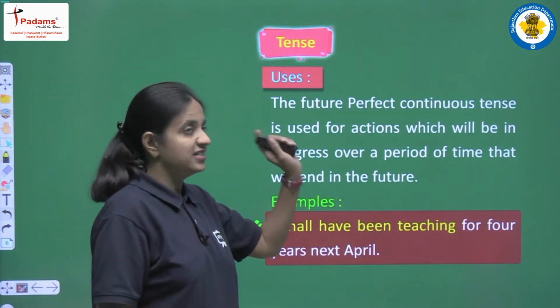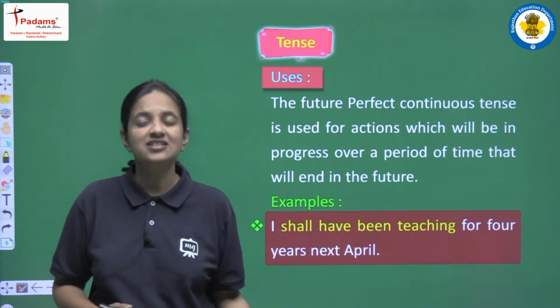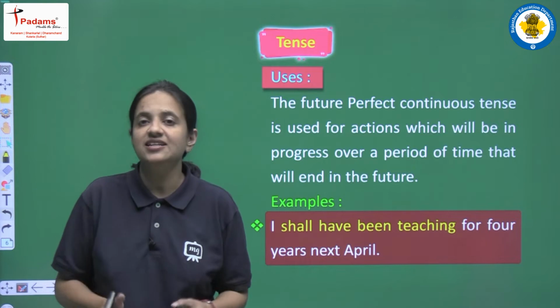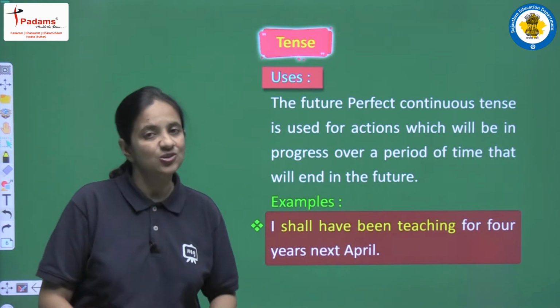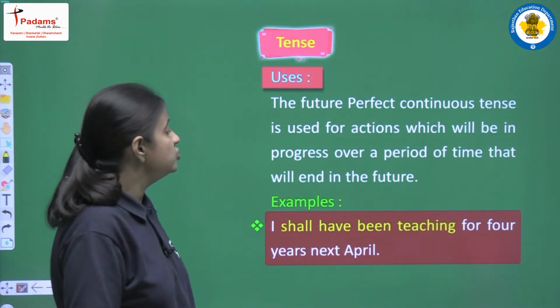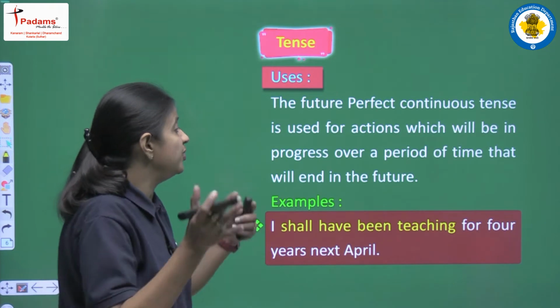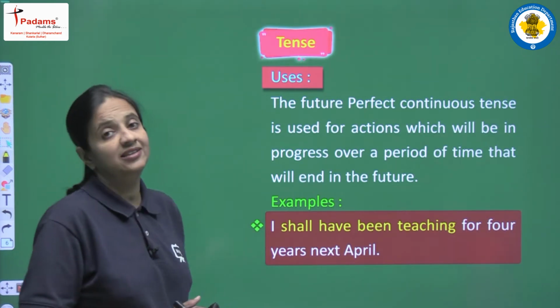Next, moving on, let's see the uses of this tense, the future perfect continuous tense. In which sentences is this tense used? What are its uses? Let's read. The future perfect continuous tense is used for actions which will be in progress over a period of time that will end in the future.